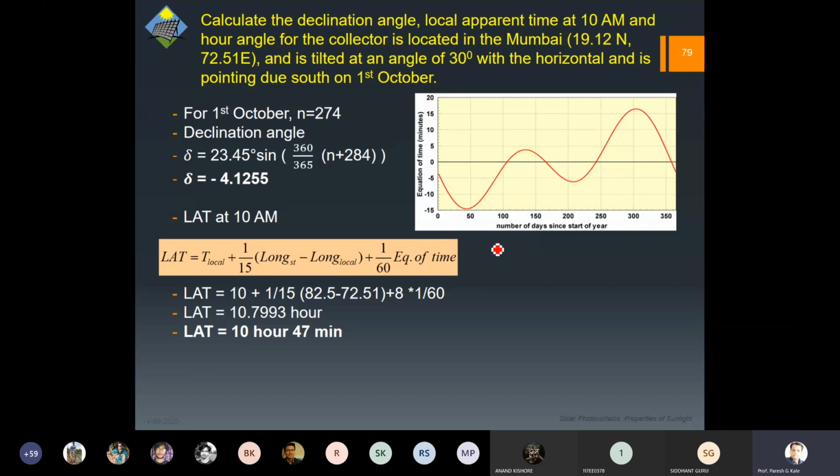Now here what you have to understand: over the whole country, it will be 10 o'clock as per the clock, but at that time the local apparent time would be 10 hours 47 minutes on this particular day. Next we have to calculate the hour angle. You have the hour angle expression, so you can substitute the values and get the value of omega s.